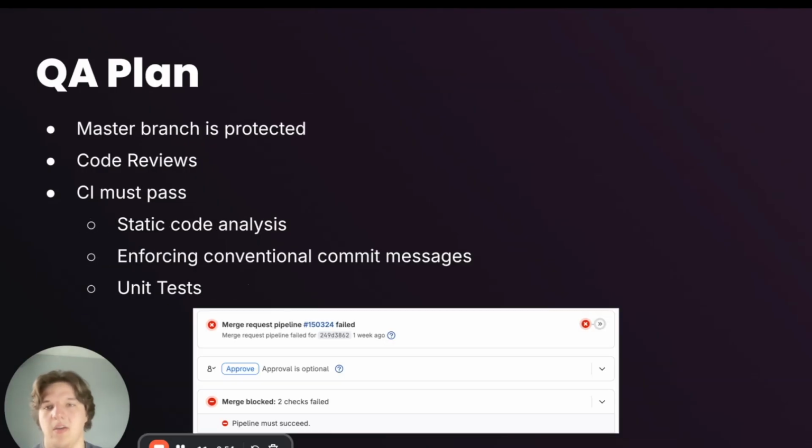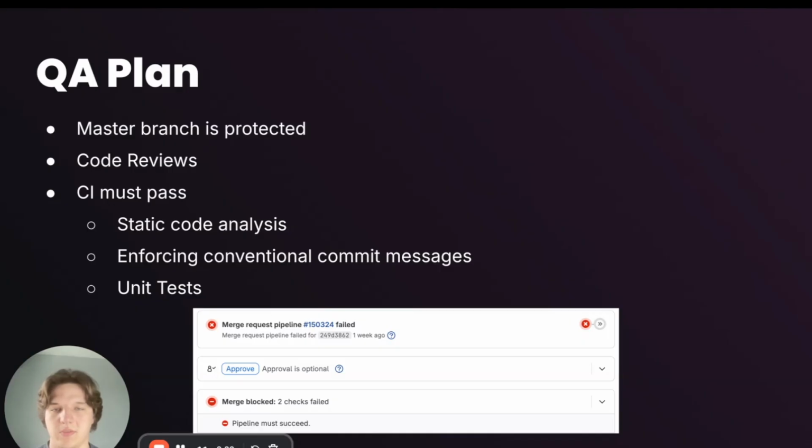And then for a QA plan, our team is pretty committed to maintaining a high caliber quality of software in our repo. Just basic things of making it clean, readable, maintainable, and consistent. So the first thing we did was we protected our master branch. This just enforces that new features being added need to go into their own feature branch and then get merged into master.